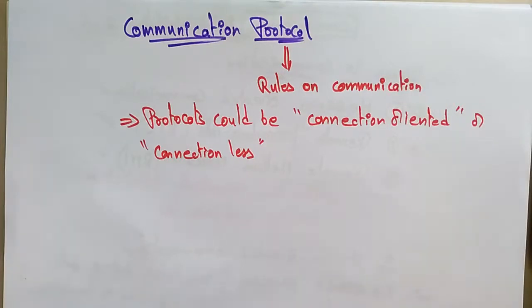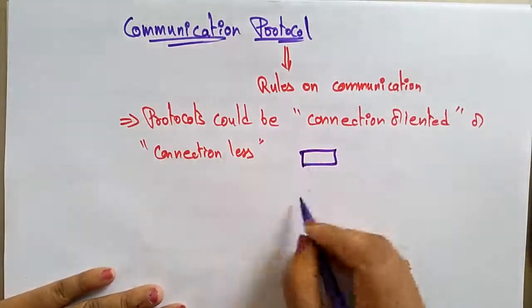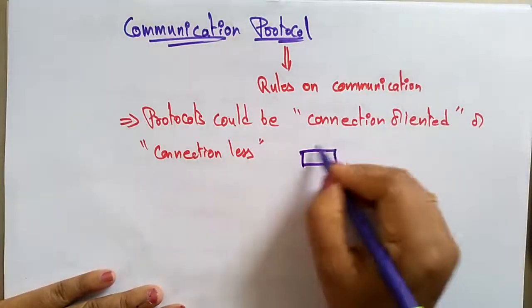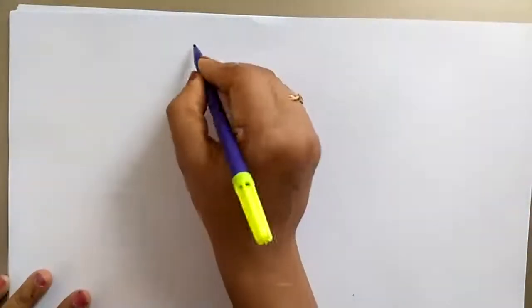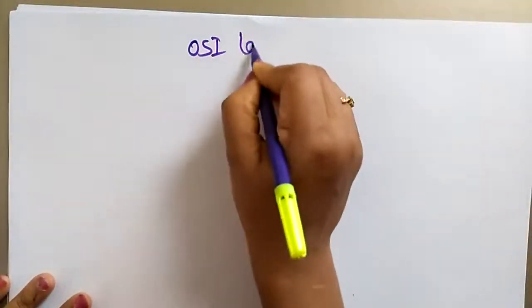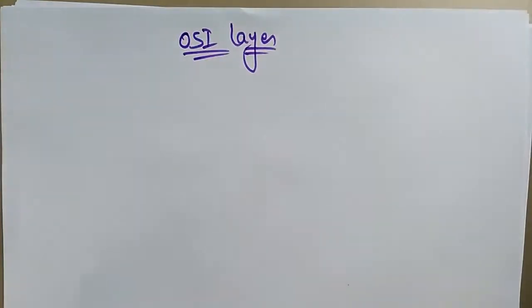In the communication, there are different layers present. Let me take a fresh page so that you can understand the OSI layer. The OSI layer is one of the most important layers that we use for communication.